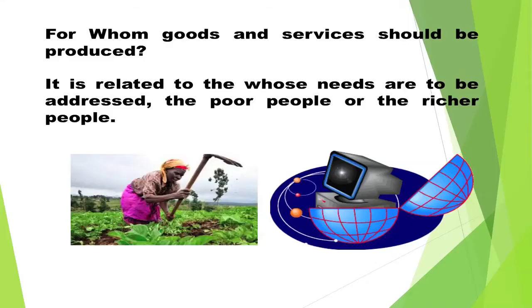It is not possible to satisfy everyone's want due to scarcity. So, it must be decided whose wants are to be satisfied. Should the economy produce more of food crops, or more of computers? Whose needs are to be addressed, the poorer people or the richer people? Should everybody get equal share of the total goods and services produced, even if some people may need more than others? All these decisions refer to the distribution of income and wealth in the society.